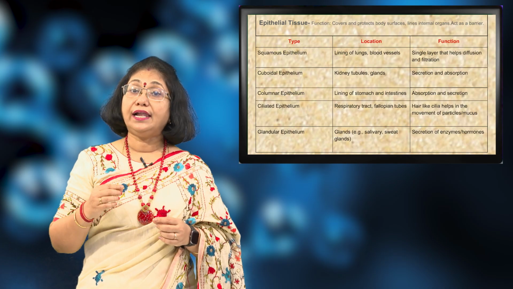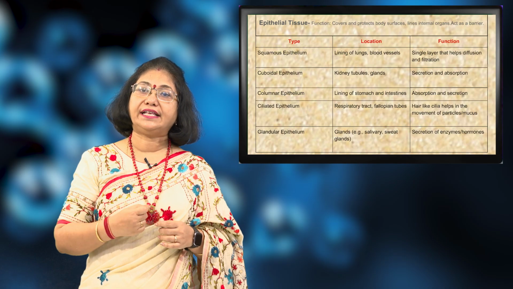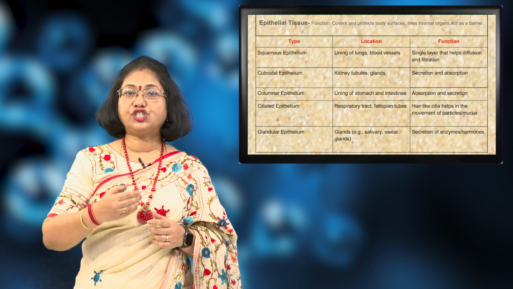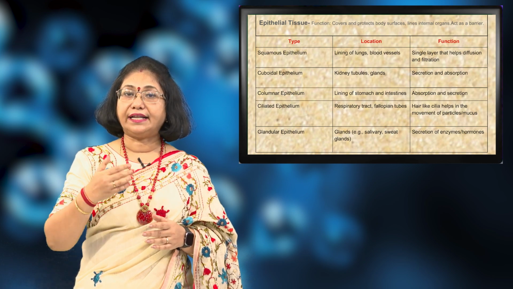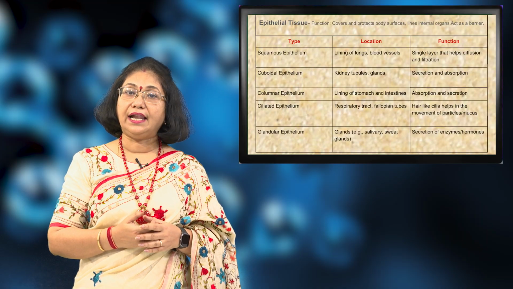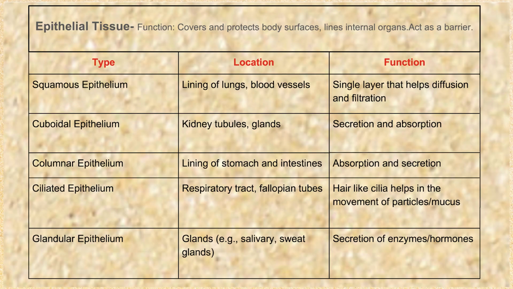As you know, lungs are responsible for exchange of air. Hence, from the lungs, the oxygen diffuses into the blood and the carbon dioxide from the blood diffuses into the lungs while exhalation. The second type is the cuboidal epithelium. From the name again, you can understand that the cells are cuboidal in shape.